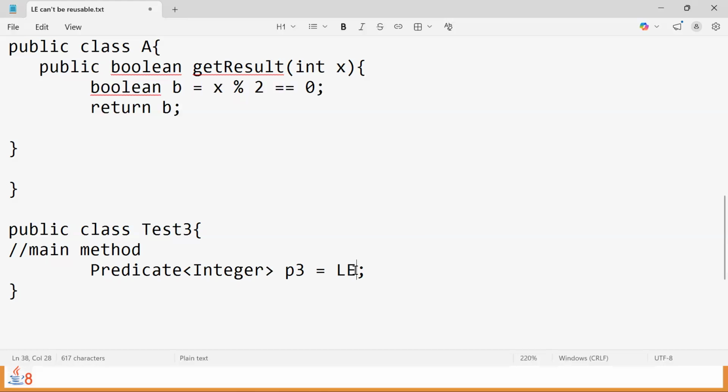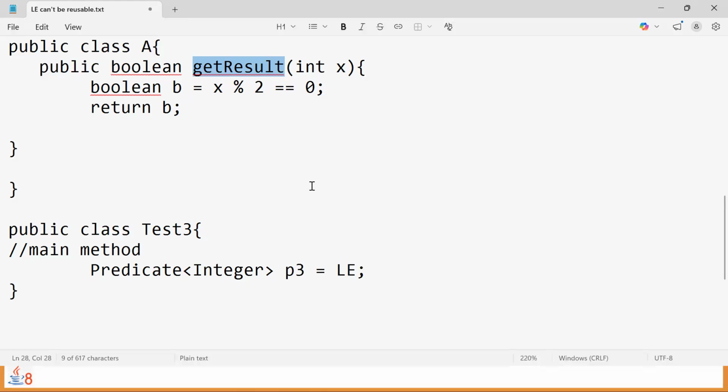But now we are not going to write lambda expressions. We are going to write the method reference syntax. Then which method is referred for this scenario? getResult is a method, correct? Then getResult is which type of method, instance or static? I'm not using any static keyword in this method declaration. Therefore, it is an instance method.